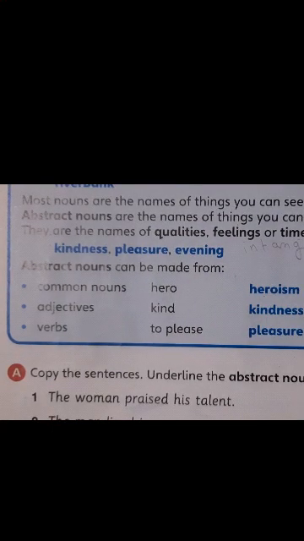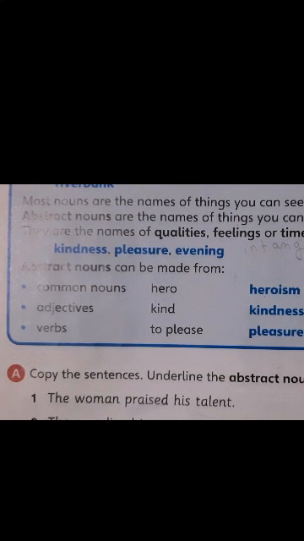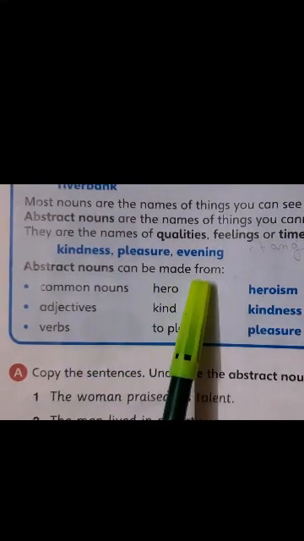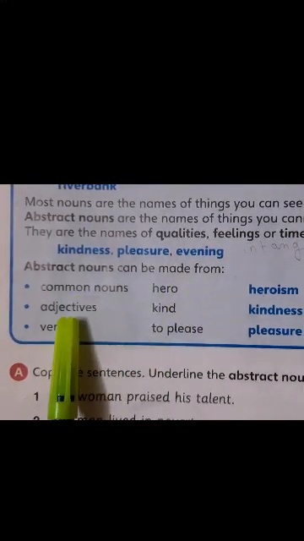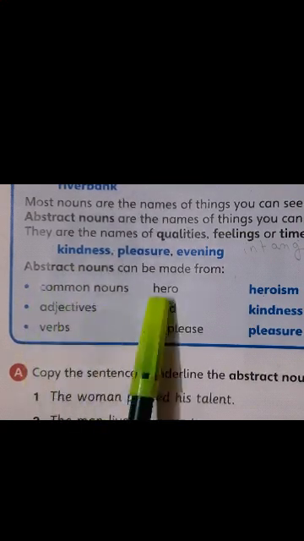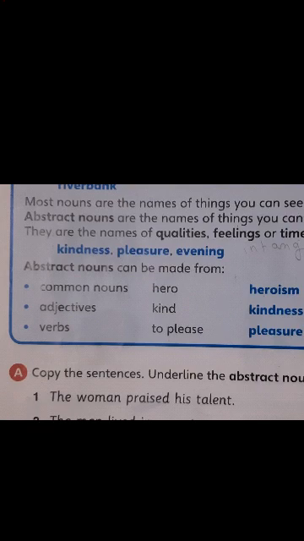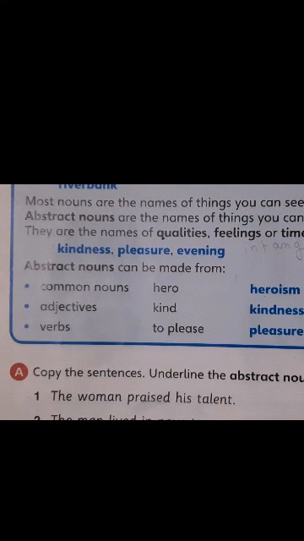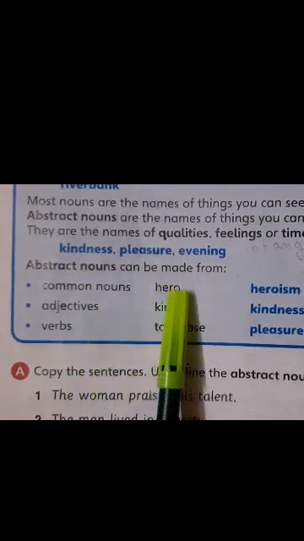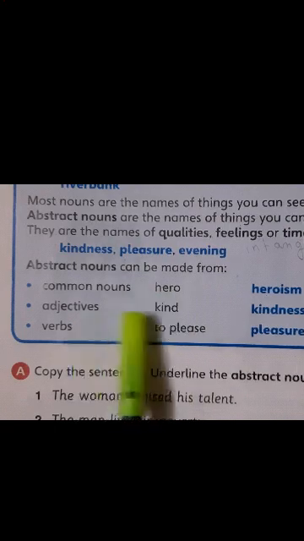Now children, we are on page 28. So we are learning how we form an abstract noun. Abstract nouns can be made from common nouns, adjectives and verbs. We all know common nouns, which have no name. Suppose if I say girl, boy, then it's a common noun. But if I take the name of a girl, Aisha, then it's a proper noun. So common nouns have no names and you write them in small letters.